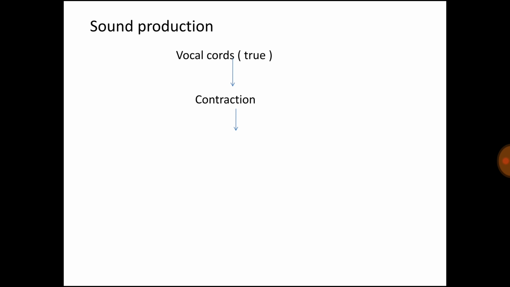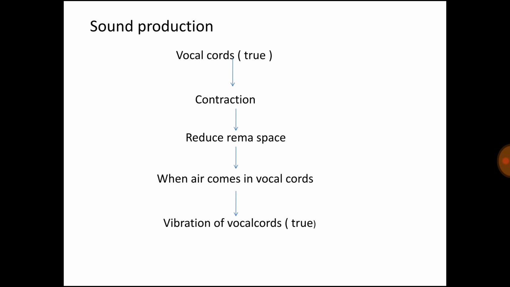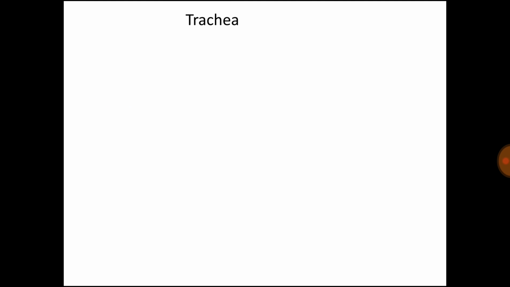Sound production is done through the vocal cords, and it is only due to the true vocal cords. It involves contraction of the vocal cords, which results in a reduced rima space. When air comes to the vocal cords, vibration of the true vocal cords occurs, which results in sound production.